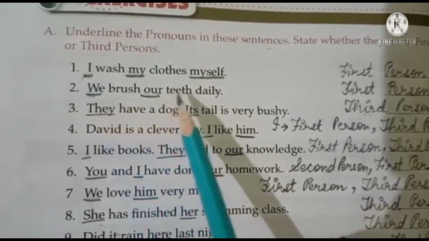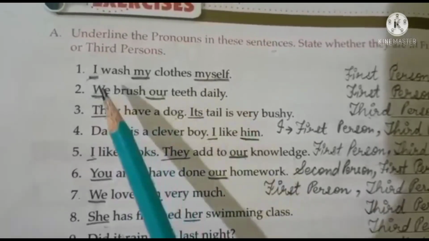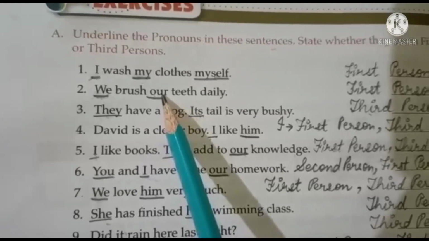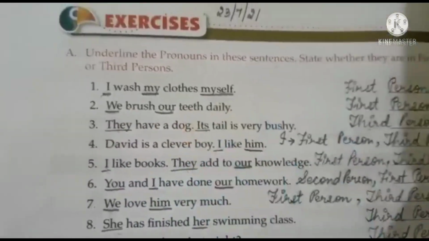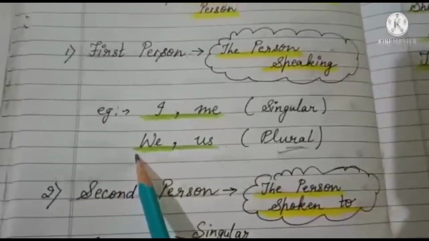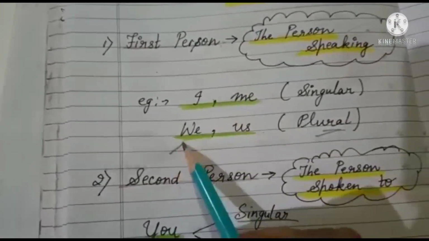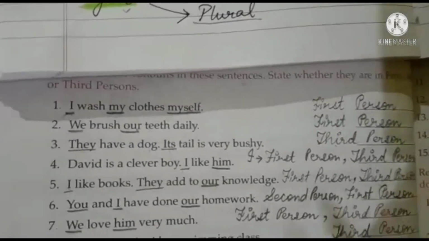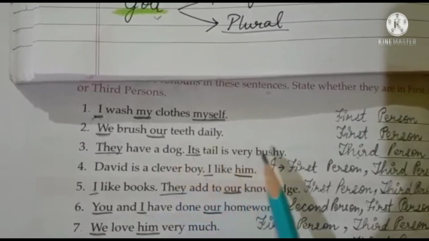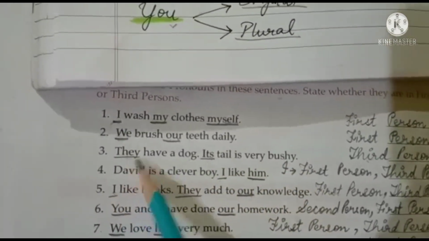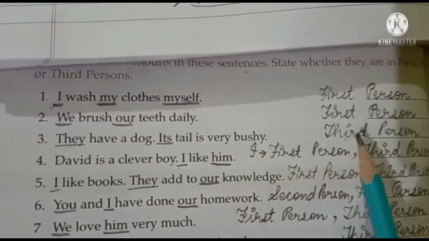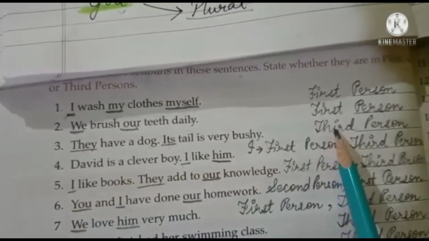Number 2, we brush our teeth daily. So children, we and our, these are the two pronouns we can see. Underline them. And as I told you, we comes in first person pronoun. Even our will come in first person pronoun. Okay. Next is, they have a dog. Its tail is very bushy. So underline they and its. And as I told you, they will come in third person pronoun. So here you write down third person. For both, you can write third person.